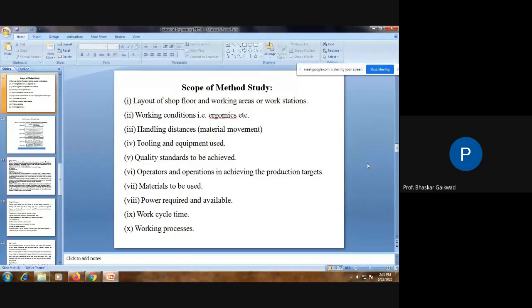Then working process, which means which is the first process, which is the next process; there should be a sequence of the process. If it is not there, definitely the cost of manufacturing will increase, production cost will increase, unnecessary material handling will be there, and there is an effect on the quality, etc. So this is the scope of method study.